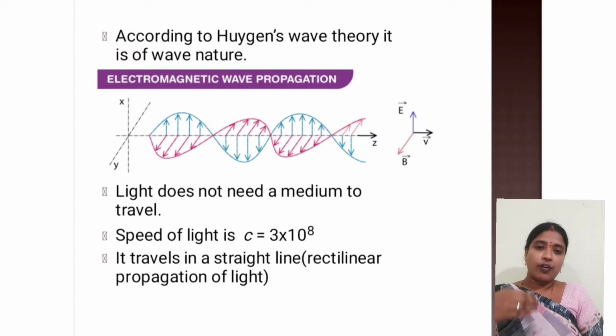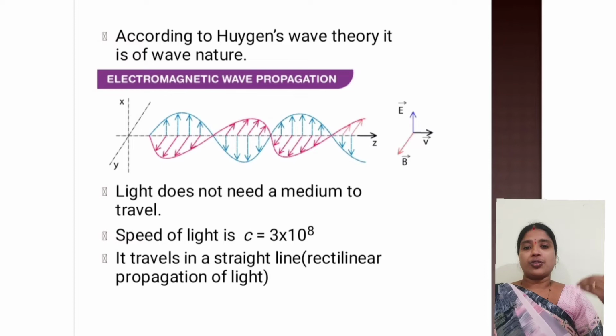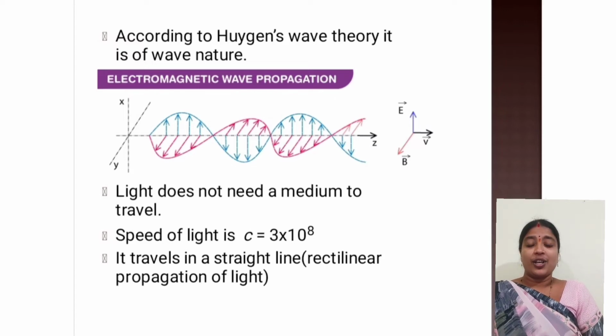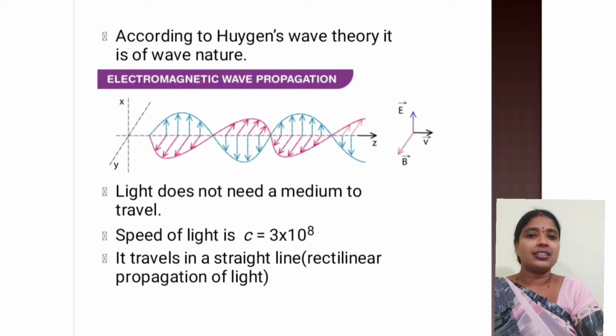Okay, so it follows a straight line path when it has to travel from one place to another place. And what is the speed of light? Speed of light is 3 into 10 to the power 8 meters per second. So if you talk about speed of sound, it is very less as compared to that of speed of light.